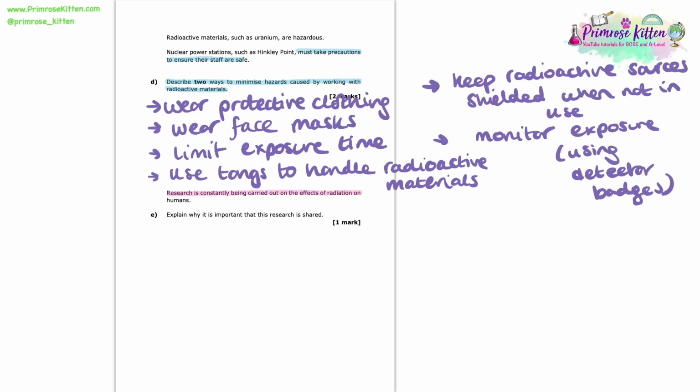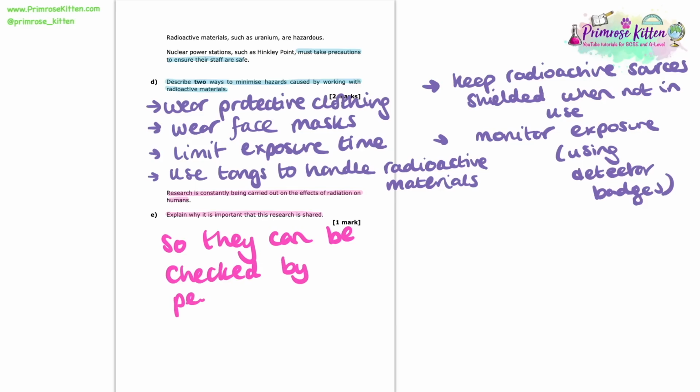Okay, so now we're told that research is constantly being carried out on the effects of radiation on humans. Here we're asked to explain why it's important that this research is shared. Now, this is a question that could apply to any part of physics. We need to understand that we need to share our research so that we can peer review the research.